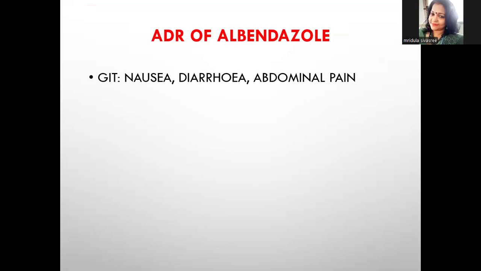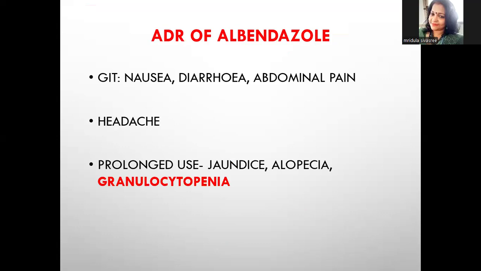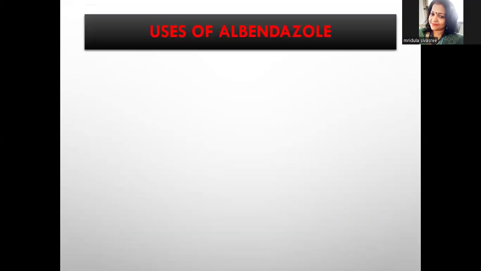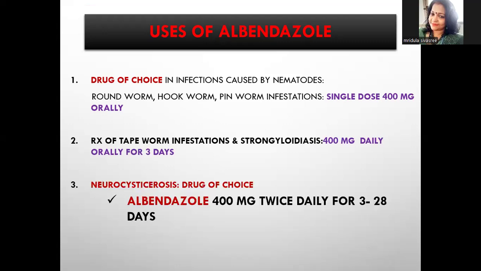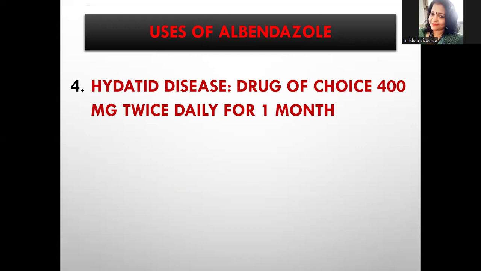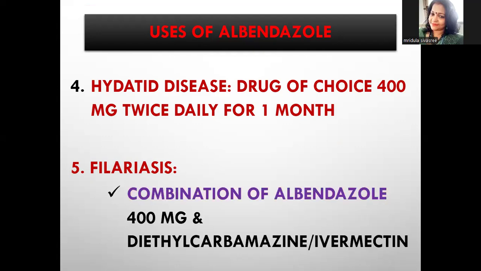Then ADR of albendazole: it can cause nausea, diarrhea, abdominal pain, headache, and on prolonged use, it can cause jaundice, alopecia, granulocytopenia, etc. Then uses of albendazole. It is used mainly in nematode infections, single dose 400 milligram, then in tapeworm infections, etc. Then in hydatid disease, albendazole is also a drug of choice, and it is used in filariasis along with diethylcarbamazine or ivermectin.